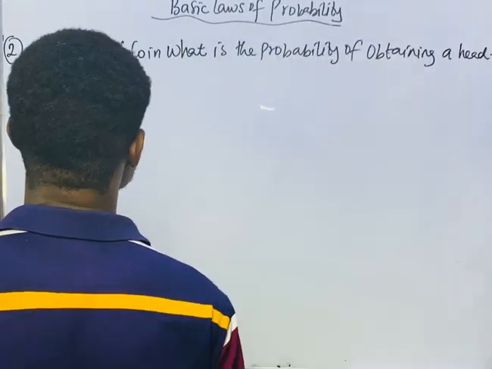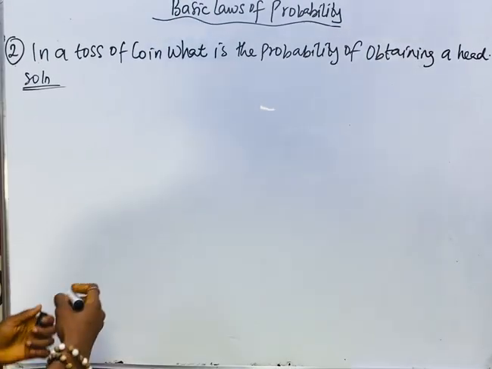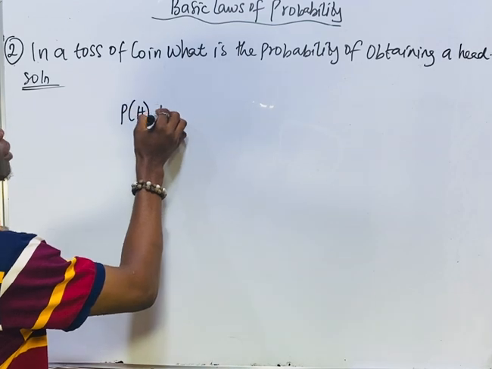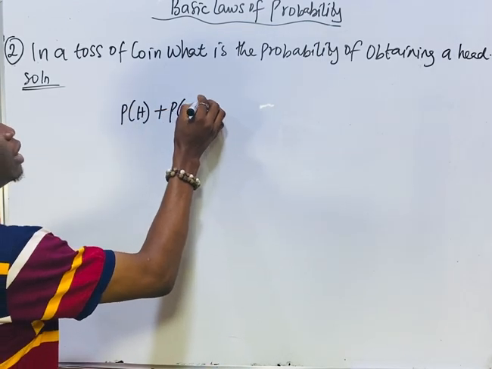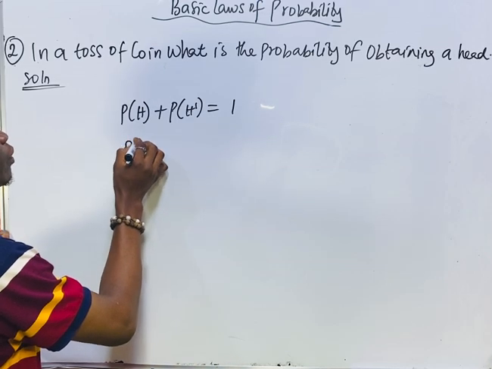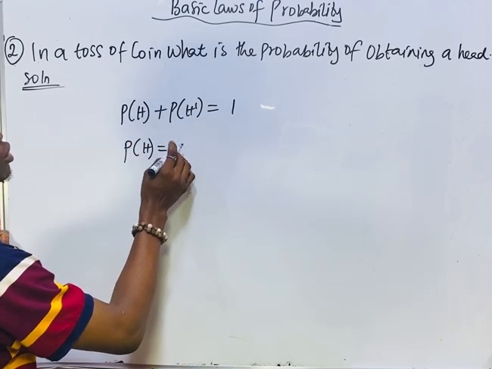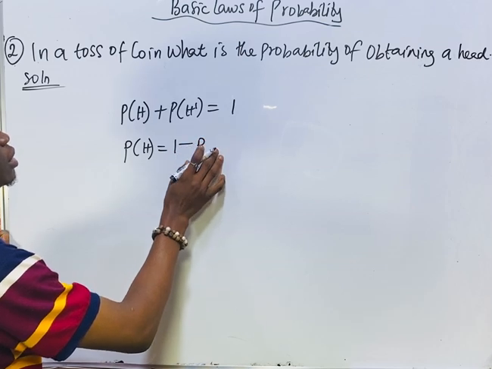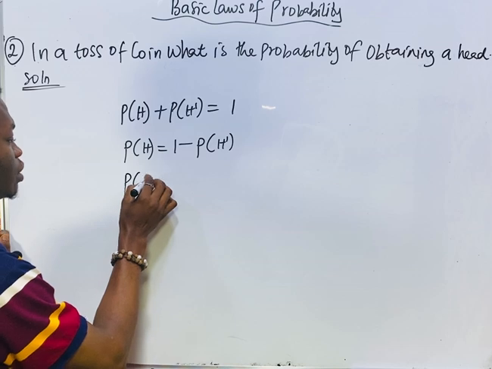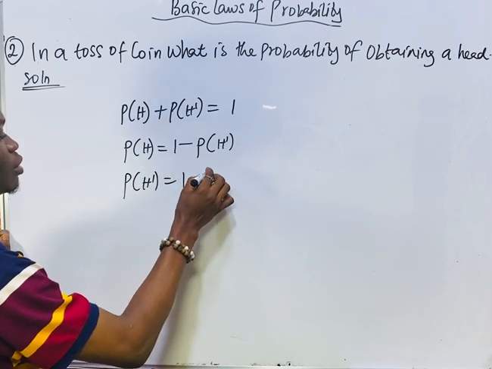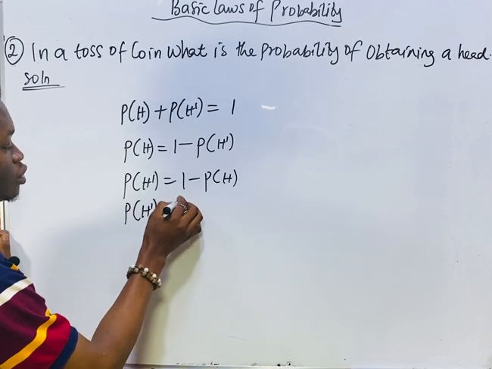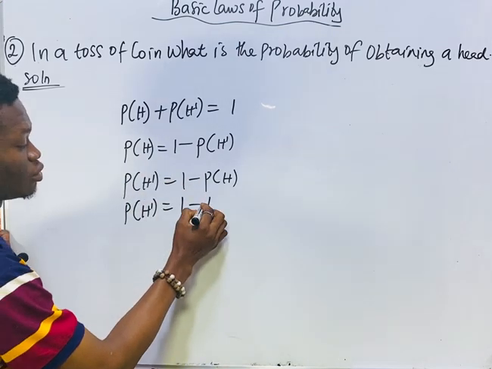So in a toss of a coin, what is the probability of obtaining a head? Probability of obtaining a head plus probability of not obtaining a head is equal to 1. So probability of obtaining a head is equal to 1 minus probability of not obtaining a head, and probability of not obtaining a head is equal to 1 minus probability of obtaining a head, which is 1 over 2.